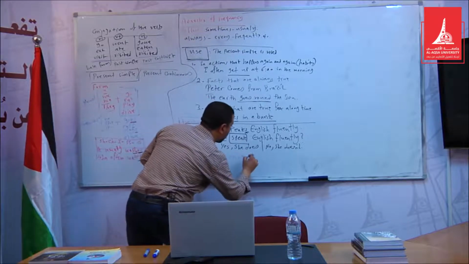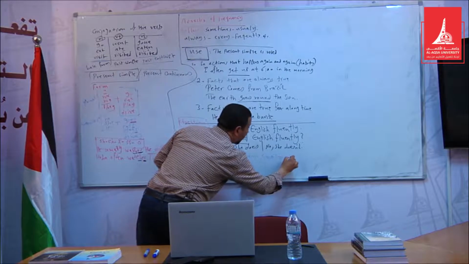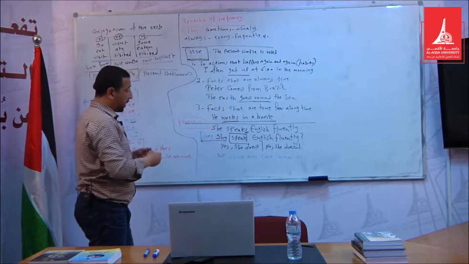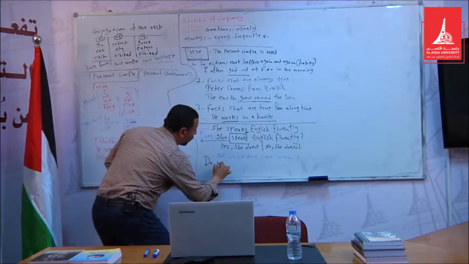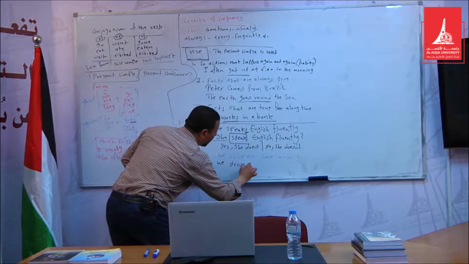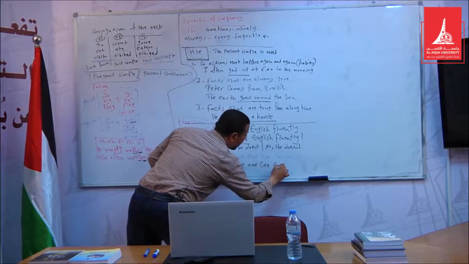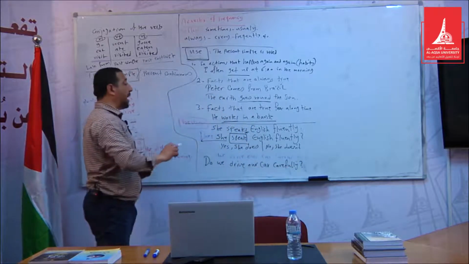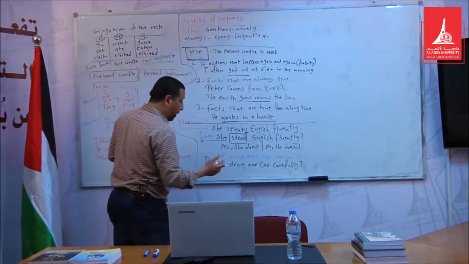We drive our car carefully. In the case of a question here, we say, do we drive our car carefully? The question is very easy.